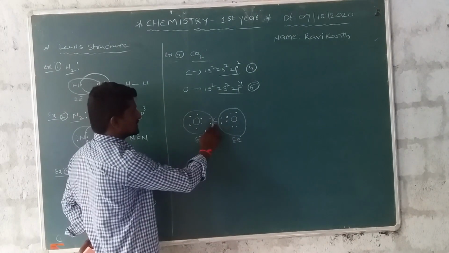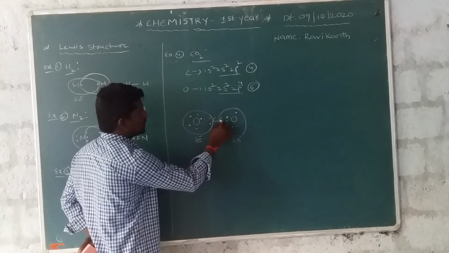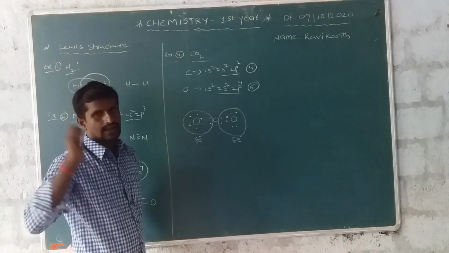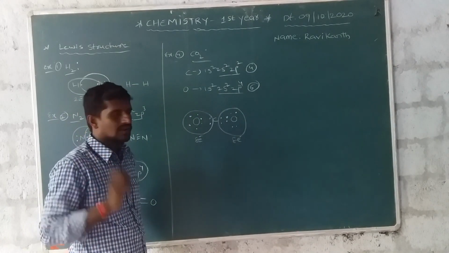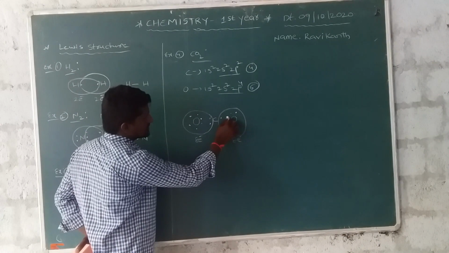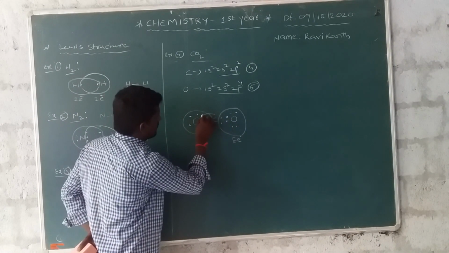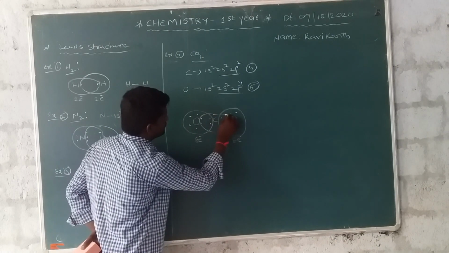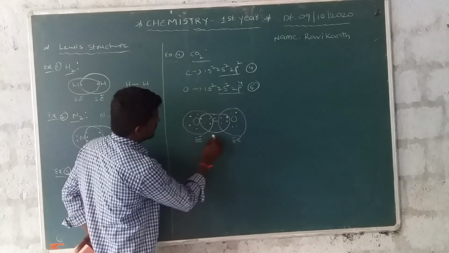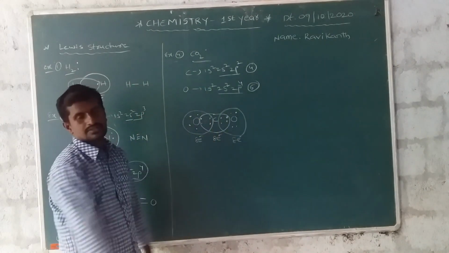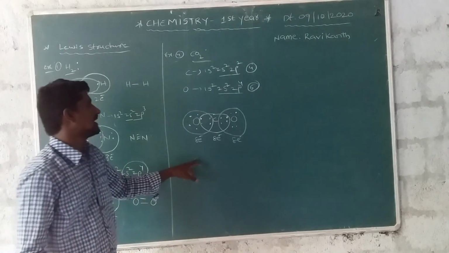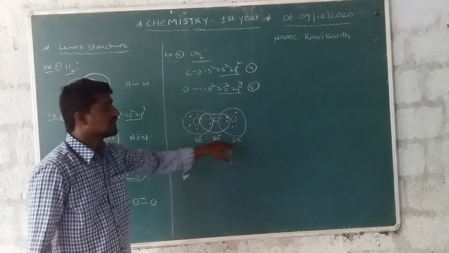Next one, this carbon surrounding 1, 2, 3, 4, only 4 electrons. The sharing of 4 electrons, this neighboring oxygen 2 electrons, this neighboring oxygen 2 electrons. Totally 8 electrons. It is a stable configuration.